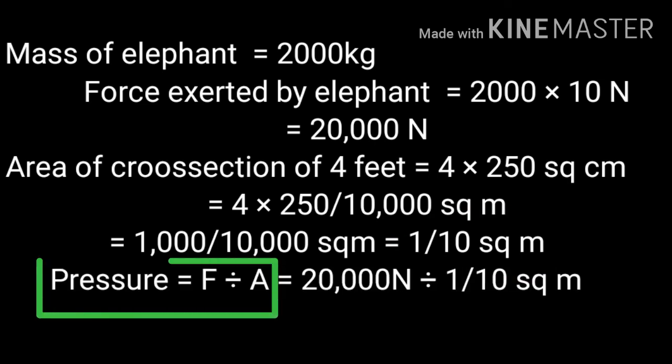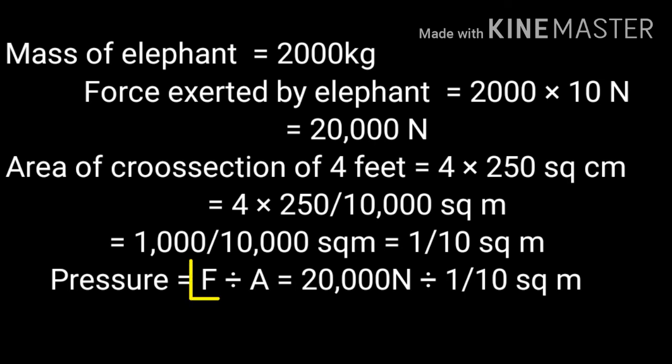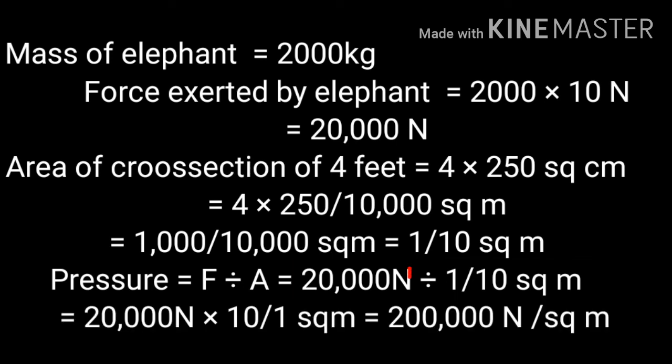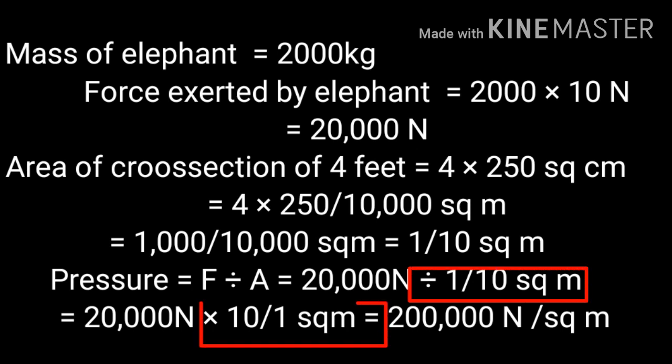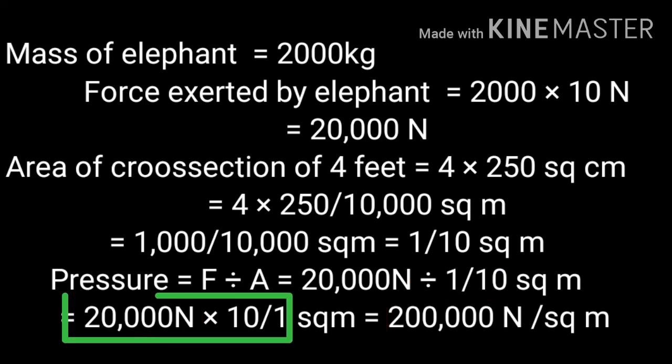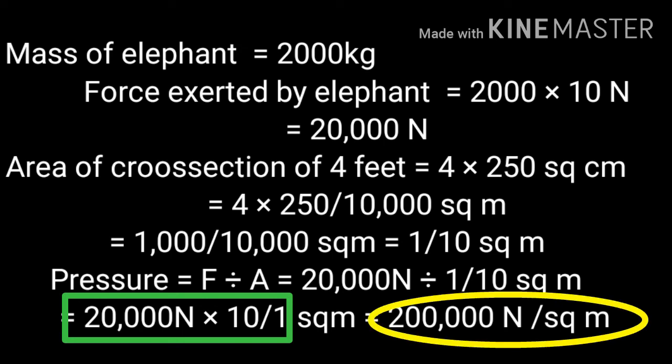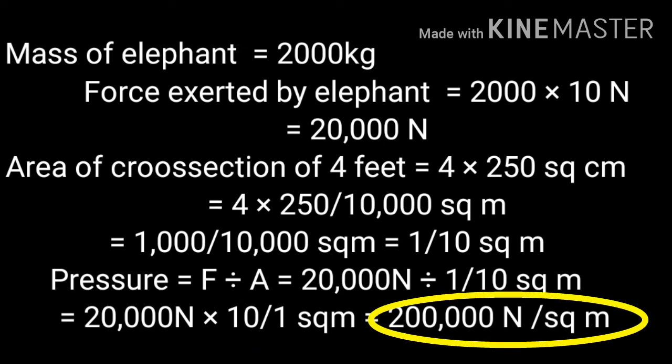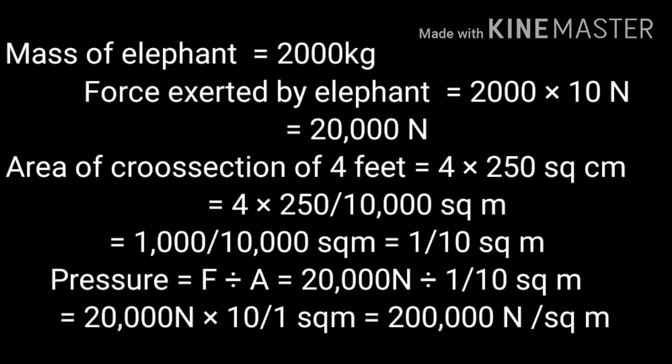Now dear students, as we know that pressure is equal to force divided by area. Now put the value of force, that is force is equal to 20,000 Newton, and put the value of area also, and that is we have calculated recently 1 upon 10 square meter. Now dear student, we have to change the sign of divide into multiply, then we have to do the reciprocal of last term, that is 1 upon 10 will change into 10 upon 1 square meter. Now 20,000 multiplied by 10, you will get 2 lakh Newton per square meter. So this is the value of pressure exerted by 4 feet of elephant.